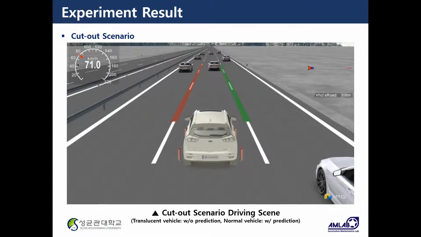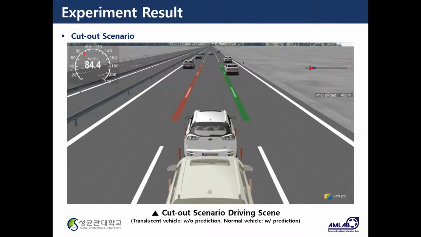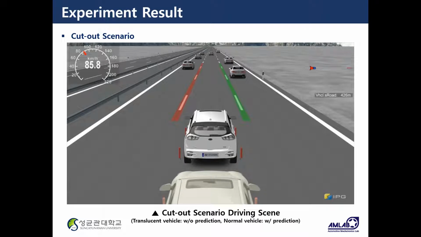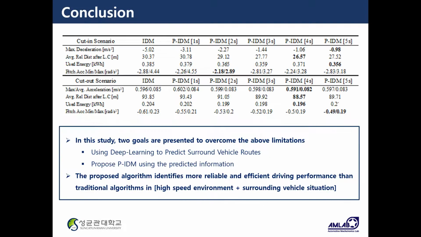and the cut-out scenario video. You can see that a normal vehicle reacts slightly faster than a transparent vehicle. And this is the final driving graph. So that's the final conclusion.